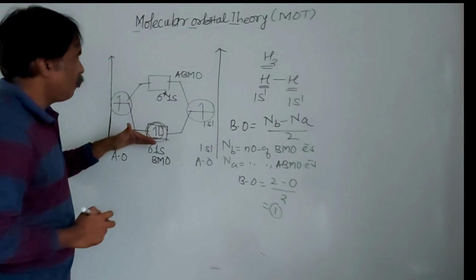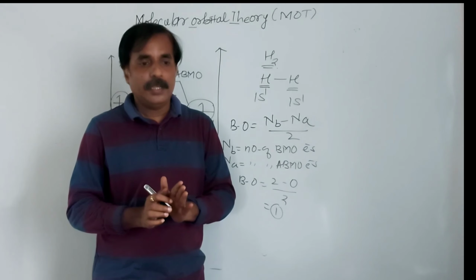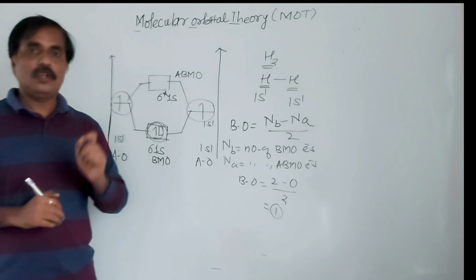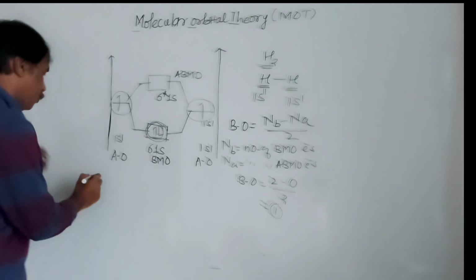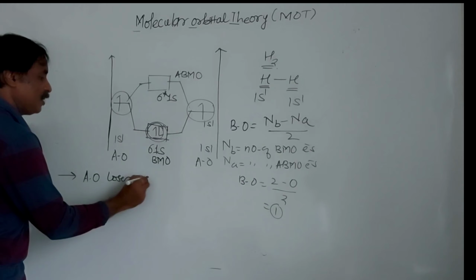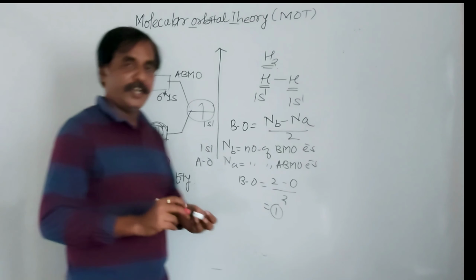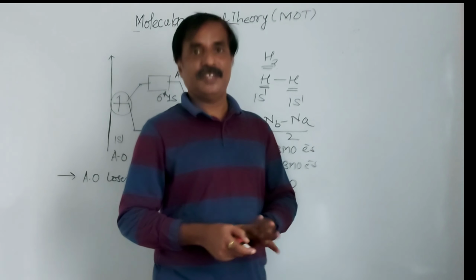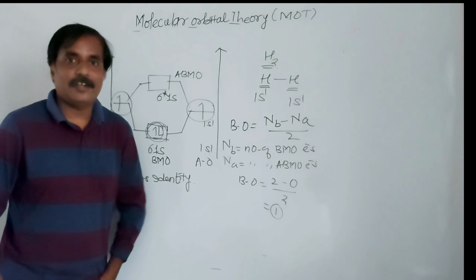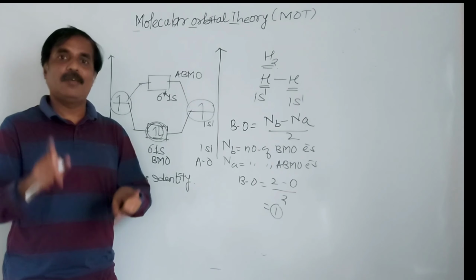So there is formation of a bonding molecular orbital and an anti-bonding molecular orbital simultaneously. When there is a linear combination of atomic orbitals, remember the atomic orbitals lose their identity. Atomic orbitals lose their identity when there is a linear combination of atomic orbitals, so this theory is said to be molecular orbital theory. Positive overlap gives a bonding molecular orbital, and positive-negative overlap gives an anti-bonding molecular orbital.